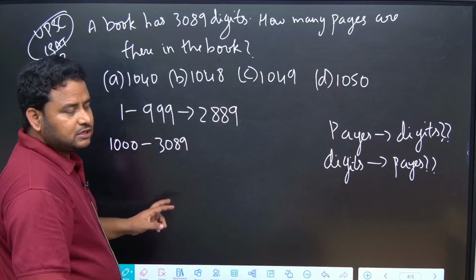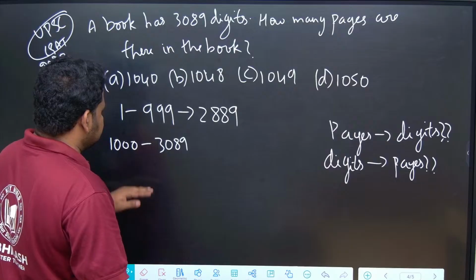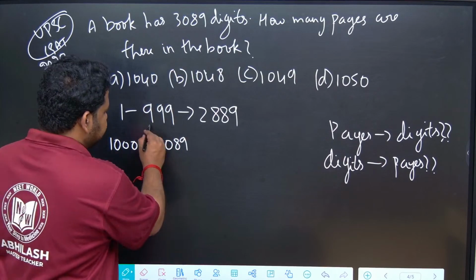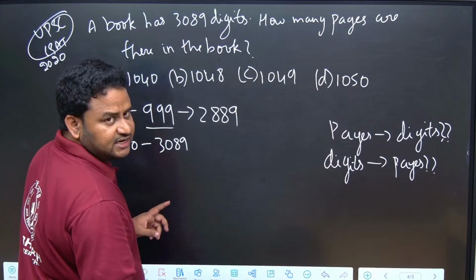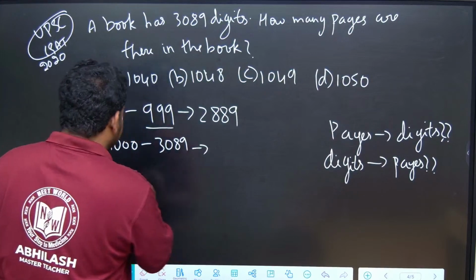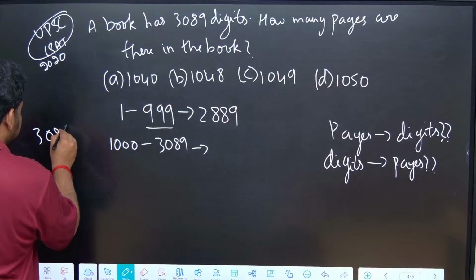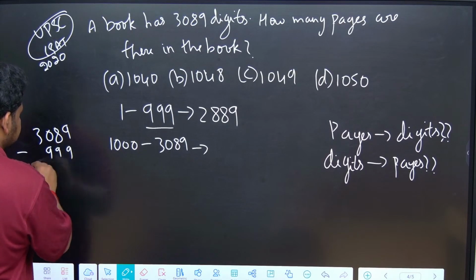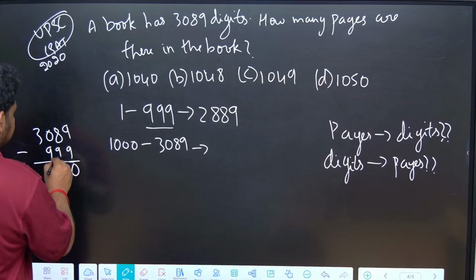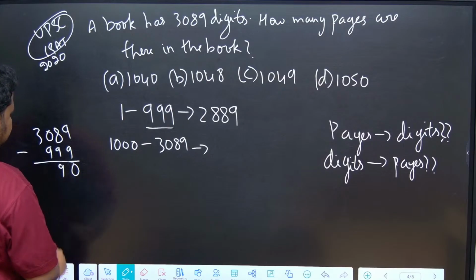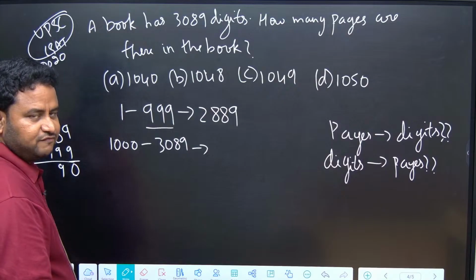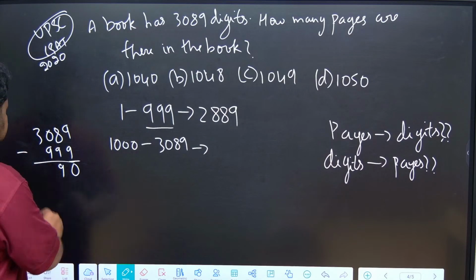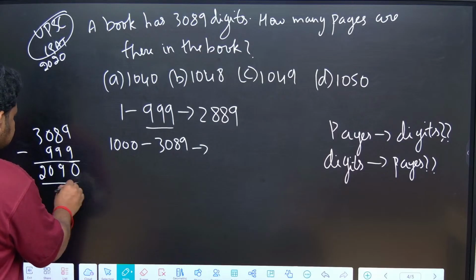If I do 3089 minus 999, how much do I get? 9 minus 9 is 0. 18 minus 9 is 9. 29 minus 9 is 20.